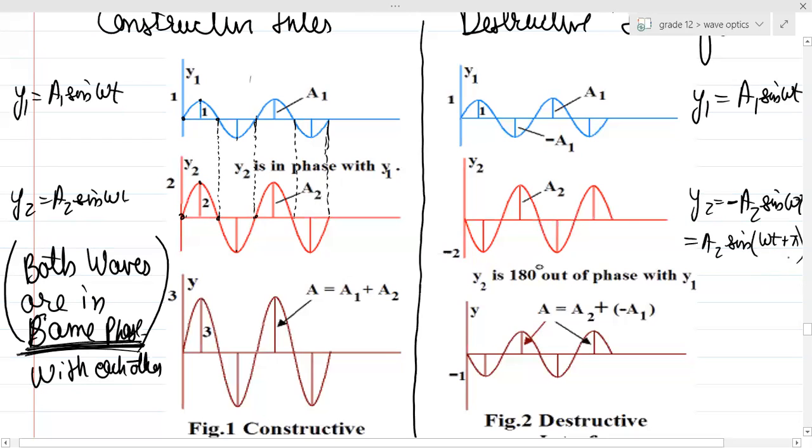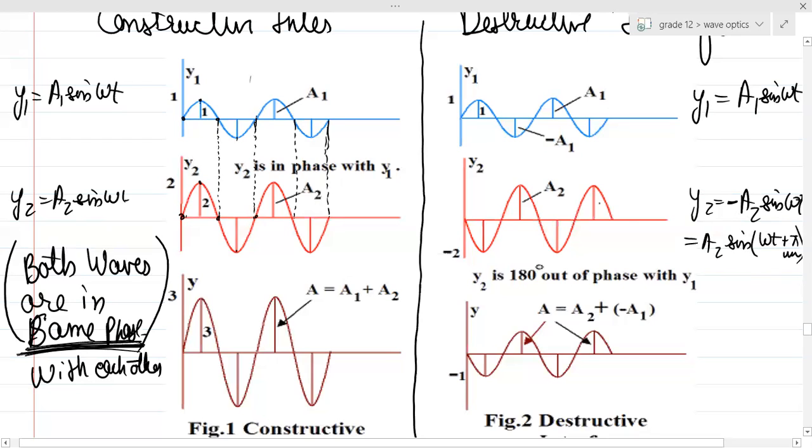Plus pi. Why did I say plus pi? Because can you see this thing will become in the third quadrant, and third quadrant sign is negative. Yes or no? So can I write this thing over here? Can you see there is a phase difference of pi or 3 pi or 4 pi and so on?